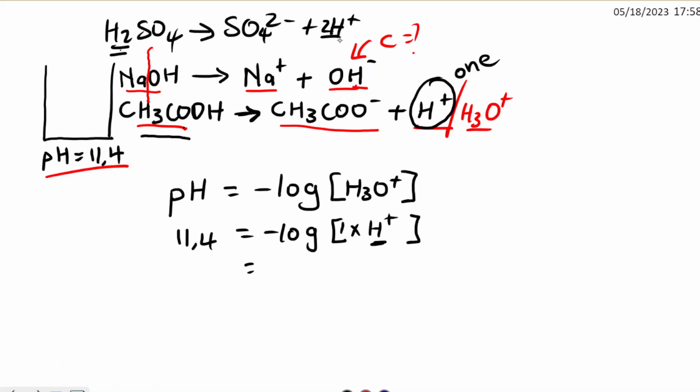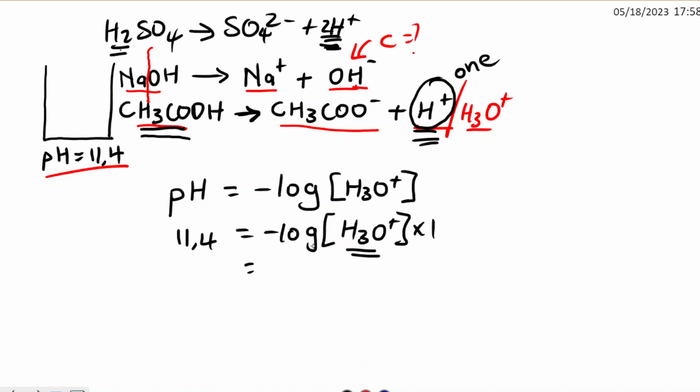Then if we were required to find the concentration of the hydrogen ions of the sulfuric acid, here we were going to multiply it by 2. So the reason we only have 1 is because our CH3COOH only ionizes to form 1 proton. So you must be careful of that one. It's fine, you can just put it as H3O plus. We know that is only 1 of it. So we want now to calculate this.